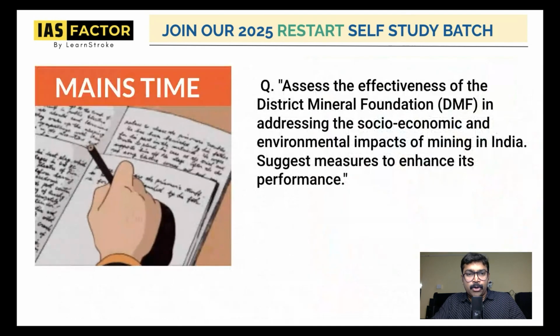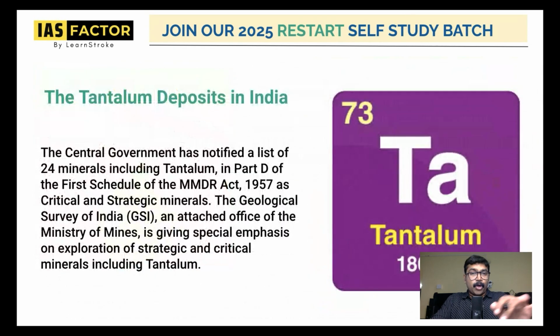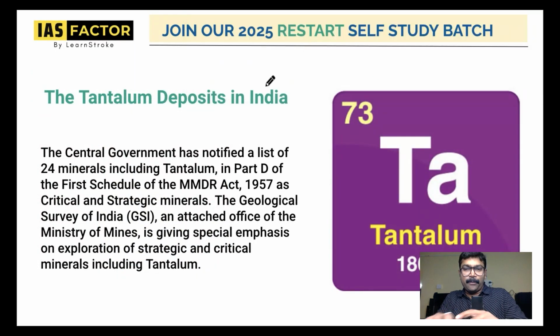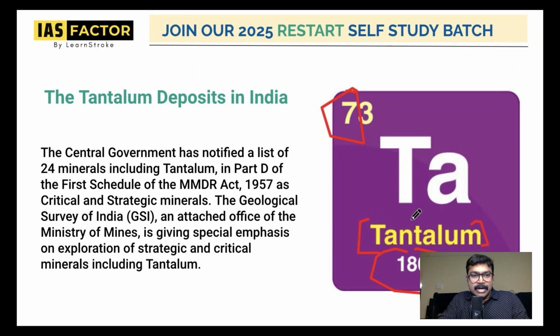So that's it. And moving on, the next important area, as we are talking about mining, I thought I'll come up with another important concept: tantalum deposits. Definitely, you must have read your periodic table, so you must have noticed the atomic number 73. What is tantalum? The central government has notified a list of 24 minerals, including tantalum, in Part D of the Mines and Minerals Act 1957 as critical and strategic minerals. So in this, I'm going to tell you about what tantalum is.